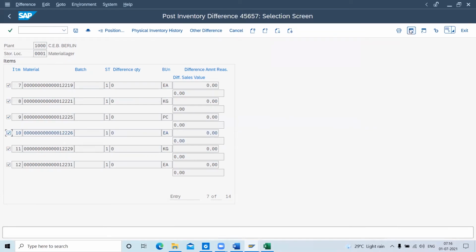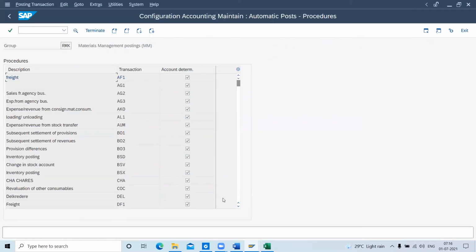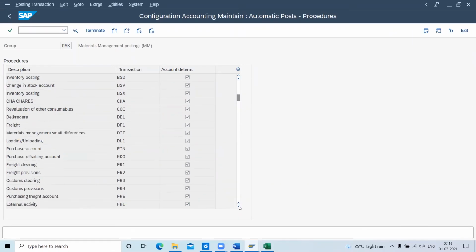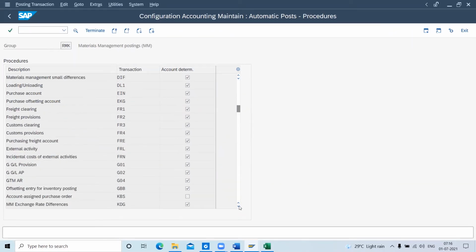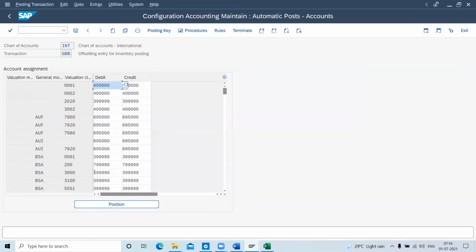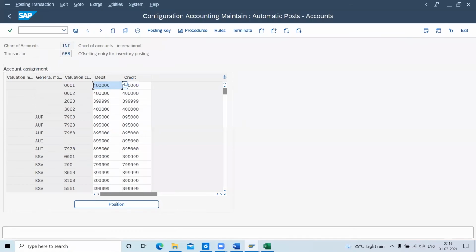Go to a new window and go to OBYC. GBB, INT was there. What was our next step? 0001. Let me search here.